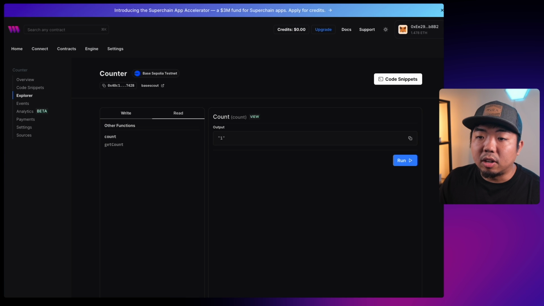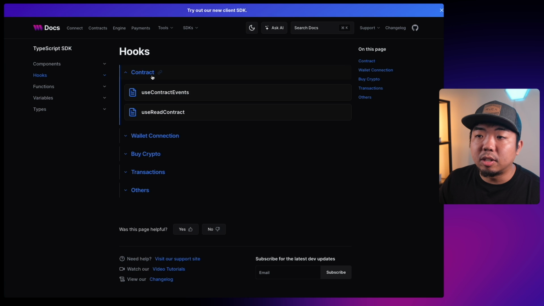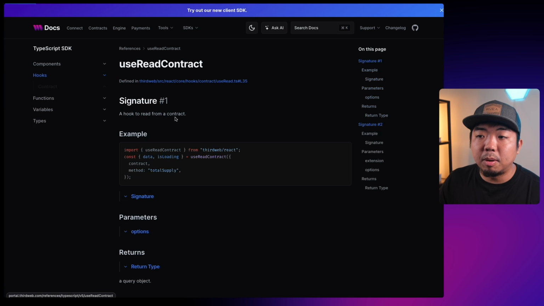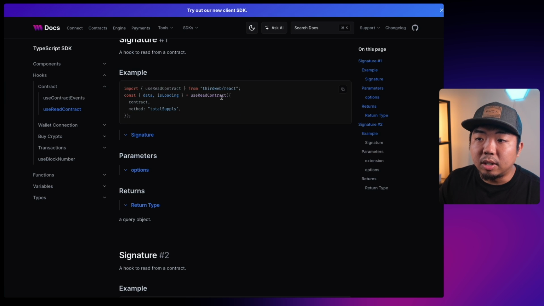Now taking a look at our documentation here. So we take a look at some of the other hooks here. We have 2 React hooks that we can use within our SDK here. Use contract events, which we don't have events, but we could use the use contract read. And the use contract read hook here, you can see, provides us with the data that we get returned. We can also see the loading state here. We provide it with the contract and then the method that we want to call from the contract. So we can actually call our get count function here, and that will return us back the current count value.